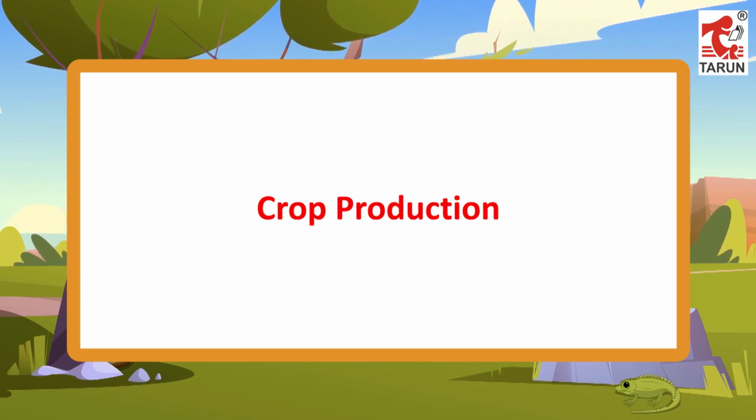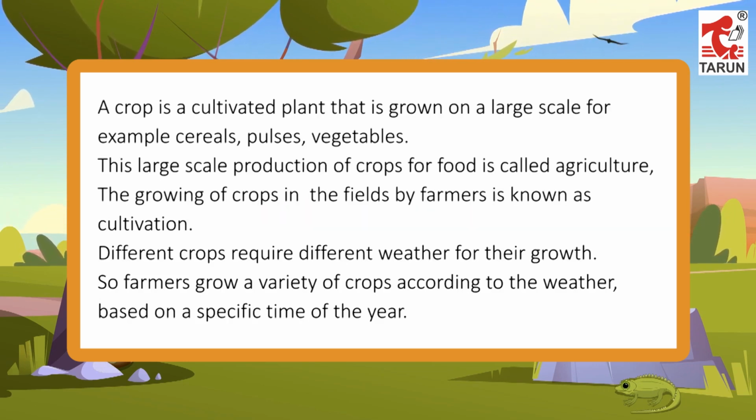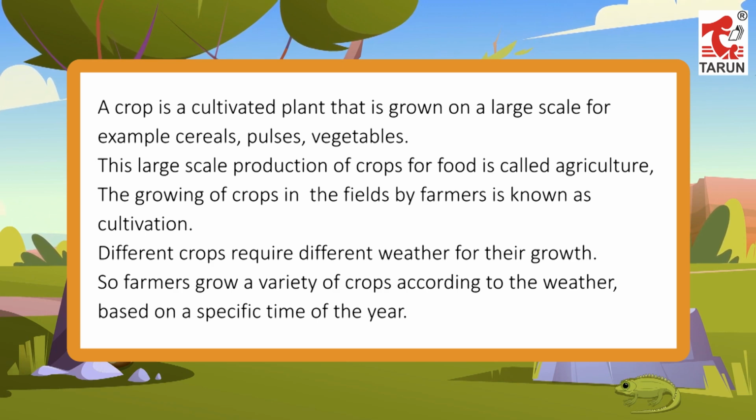Crop production. A crop is a cultivated plant that is grown on a large scale, for example cereals, pulses, vegetables. This large-scale production of crops for food is called agriculture. The growing of crops in the fields by farmers is known as cultivation.